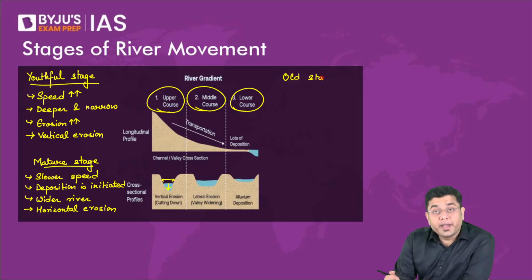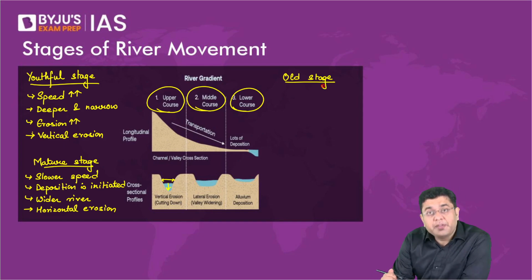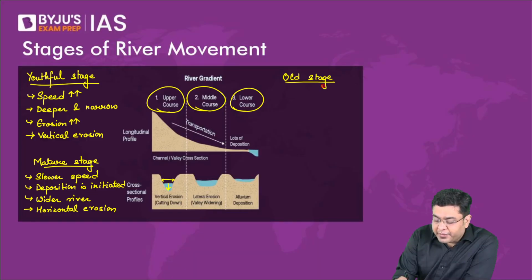Now, at an older age, if you again provide an analogy with the life of humans, what is the energy level? Almost absent. What is the probability of movement? Very, very low, isn't it? So here, the speed is very slow.